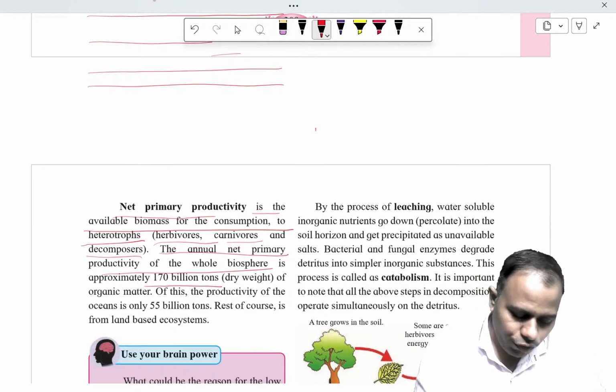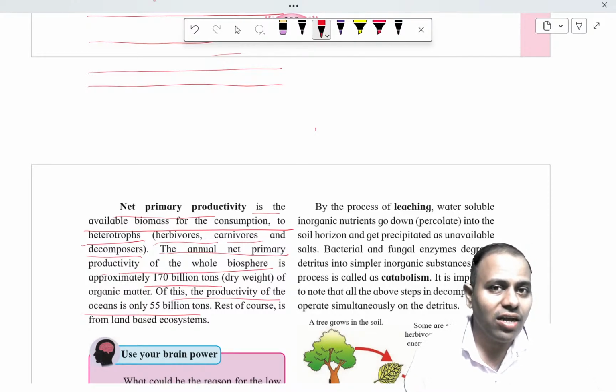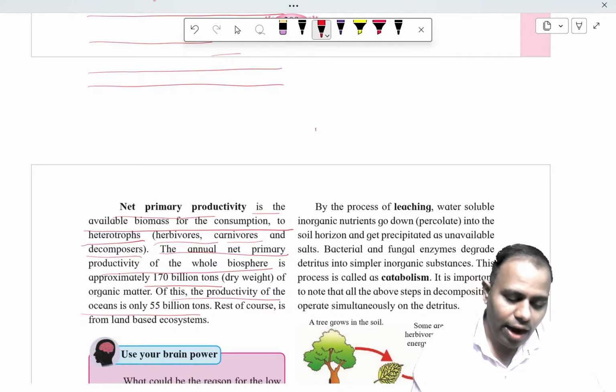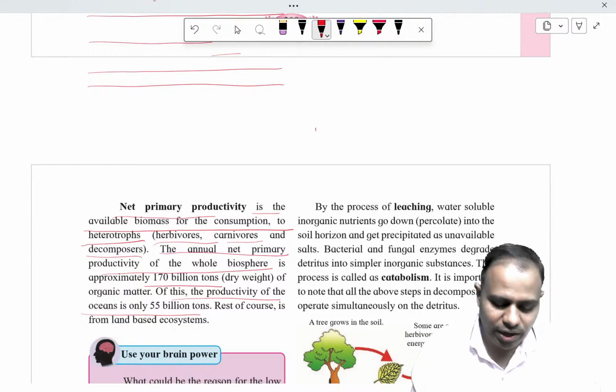Of this, the productivity of the oceans is only 55 billion. So considerably, the productivity of organisms on land is more, and the productivity of organisms in the ocean is less by comparison. The rest, of course, is the land-based ecosystem.